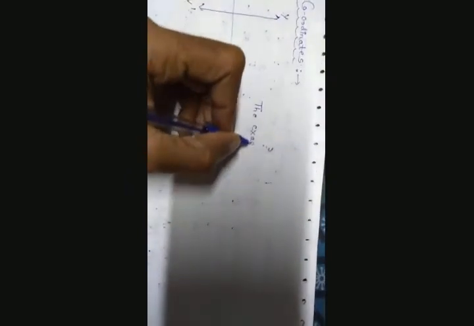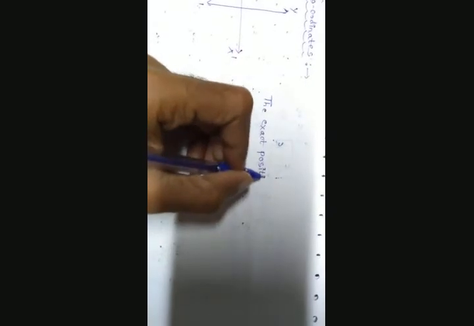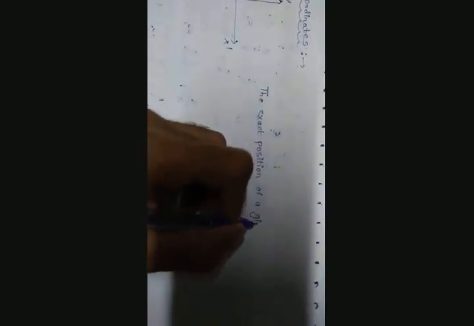So let us observe what are the signs and what do you mean by coordinates now. What do you mean by coordinates?